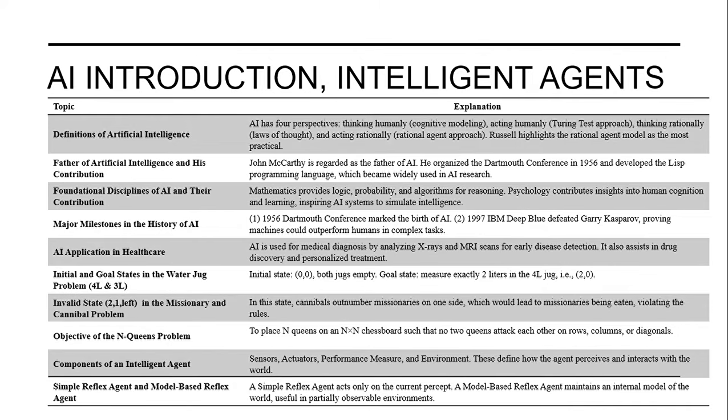Initial and goal states in the water jug problem with a 4-liter and 3-liter jug. So the initial state will always be (0, 0), both jugs empty, and the goal state will be exactly 2 liters of water in the 4-liter jug, that is (2, 0). (2, 1) is always an invalid state